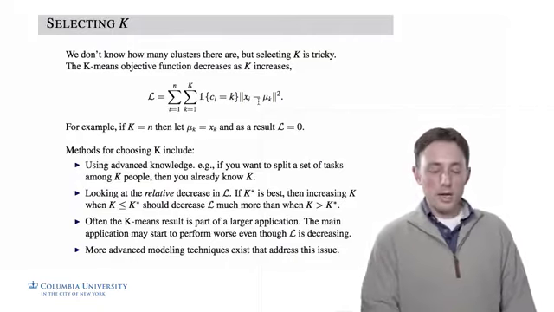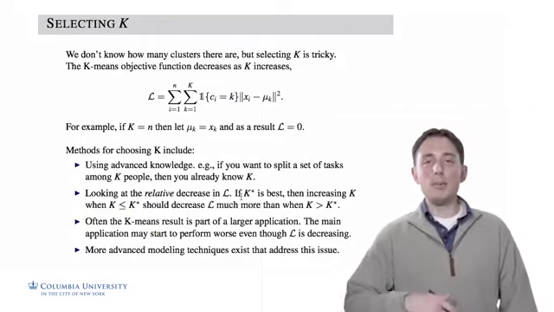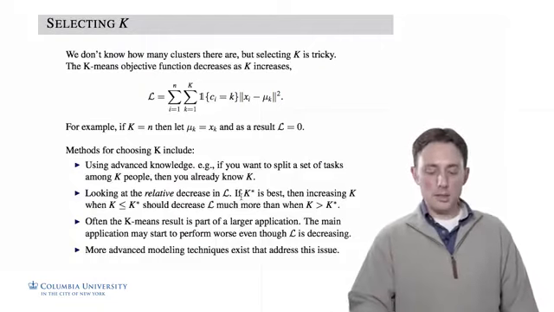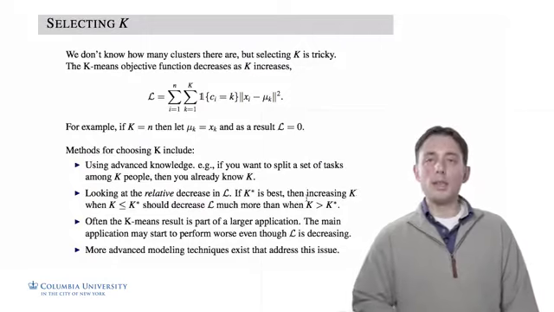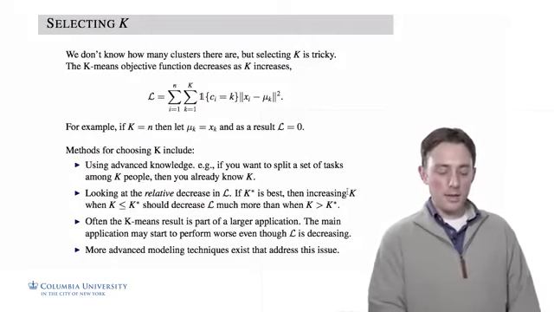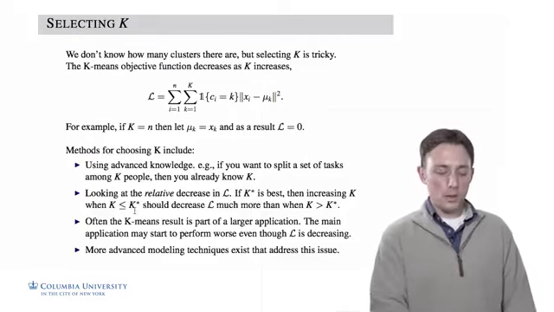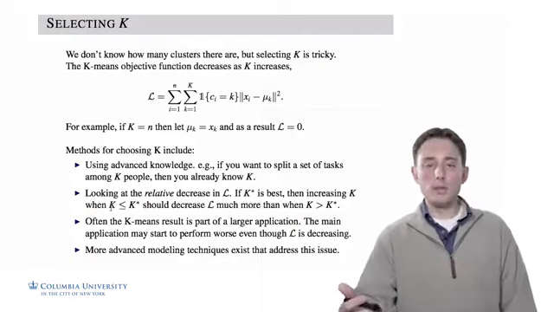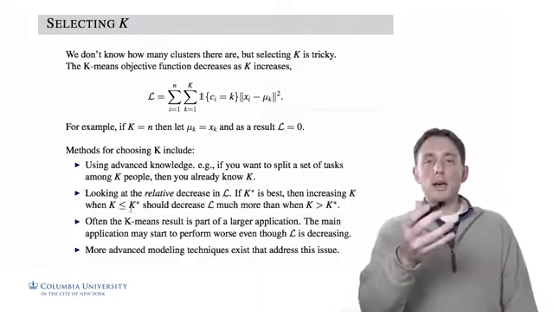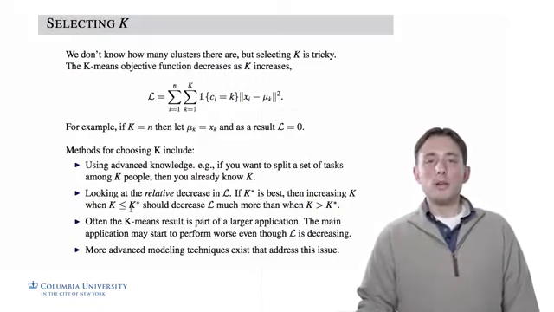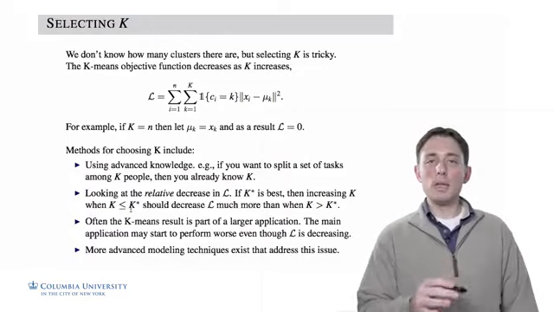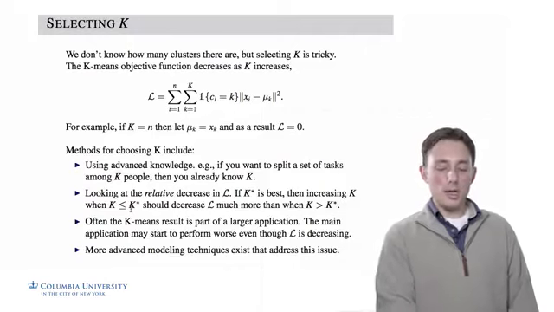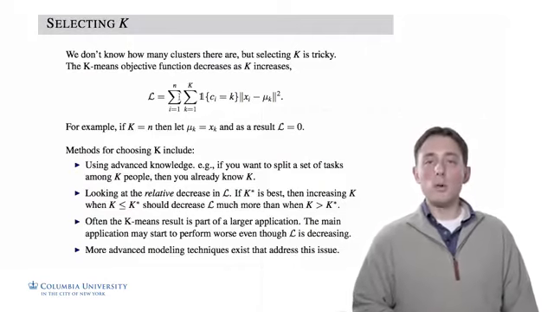Relatively speaking, however, if we think of K star as being the ideal number of clusters in our data, then, and this is simply a heuristic argument, as we increase K for K less than K star, so K star, for example, is 10, and K is now increasing from 3 to 4 to 5 and so on, we should see much, much more improvement in our objective function as we let K increase to K star. So adding that extra cluster should really help cut this thing down quite a bit.